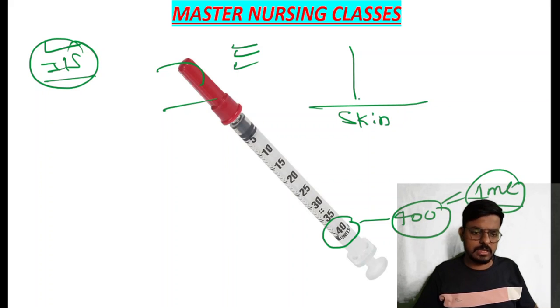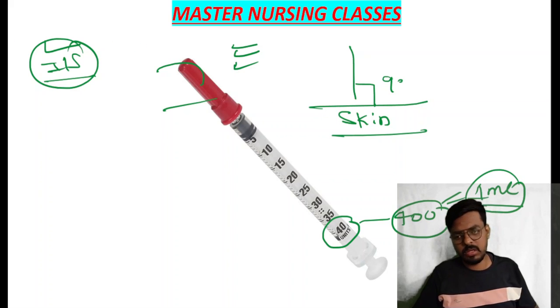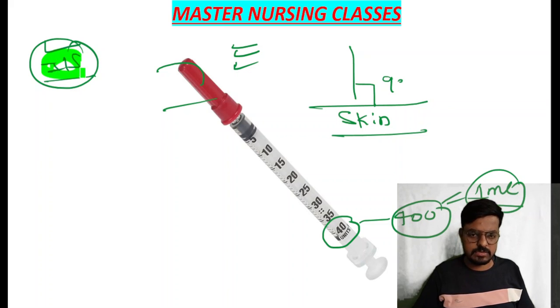Okay, so this is the needle. If you are giving at 90 degrees, it will go till the subcutaneous fat. Otherwise, it won't go till the subcutaneous fat. So insulin will be administered by using the insulin syringe. So this is the insulin syringe. It should be administered at 90 degrees only. Okay, it should be administered by using the 90 degrees.